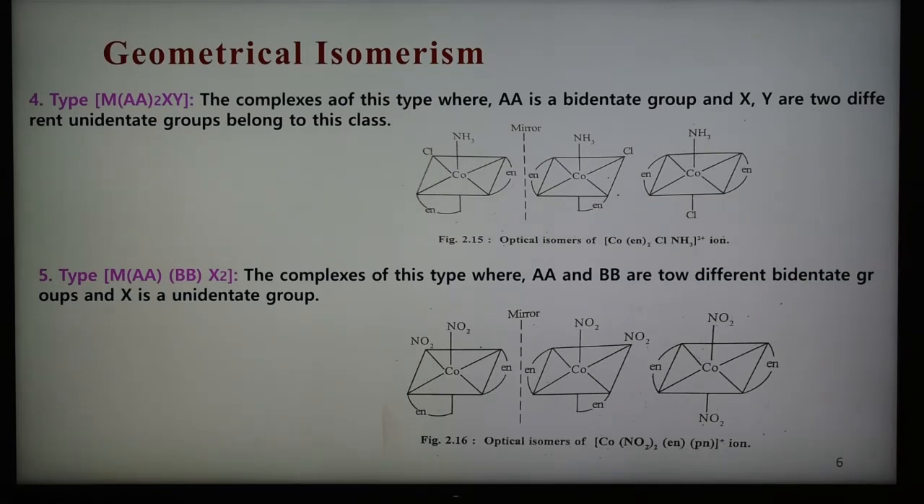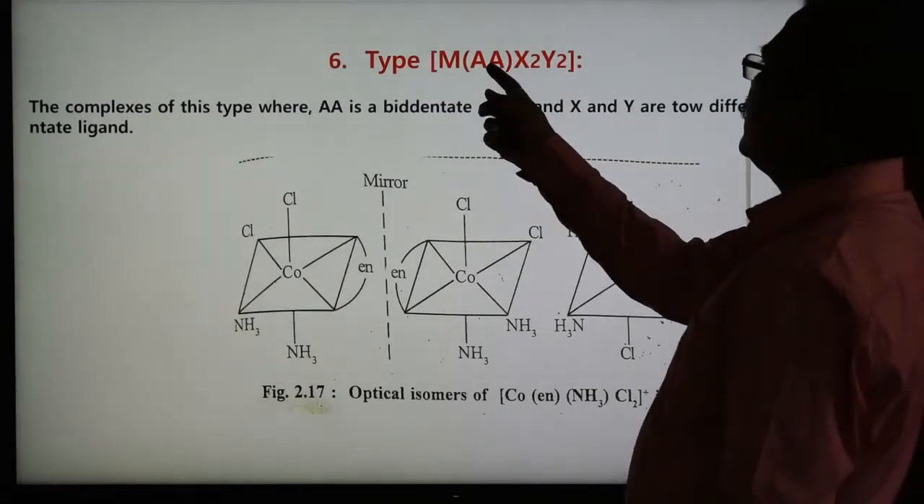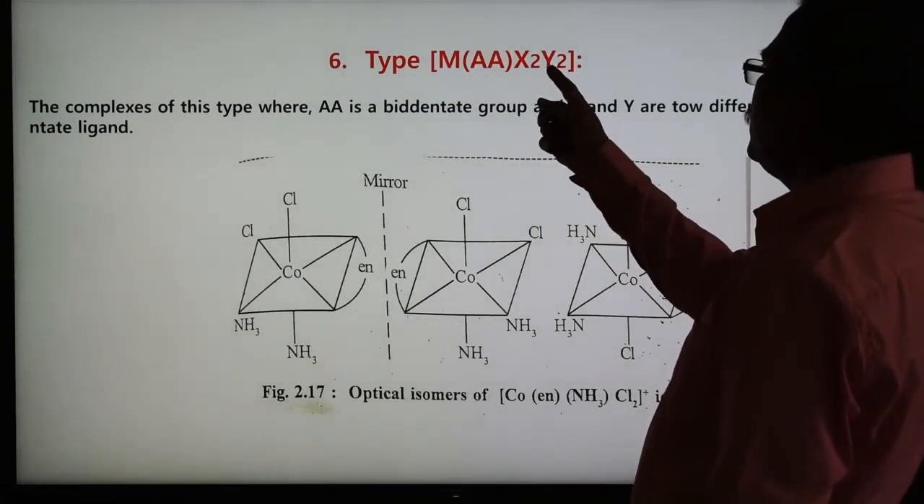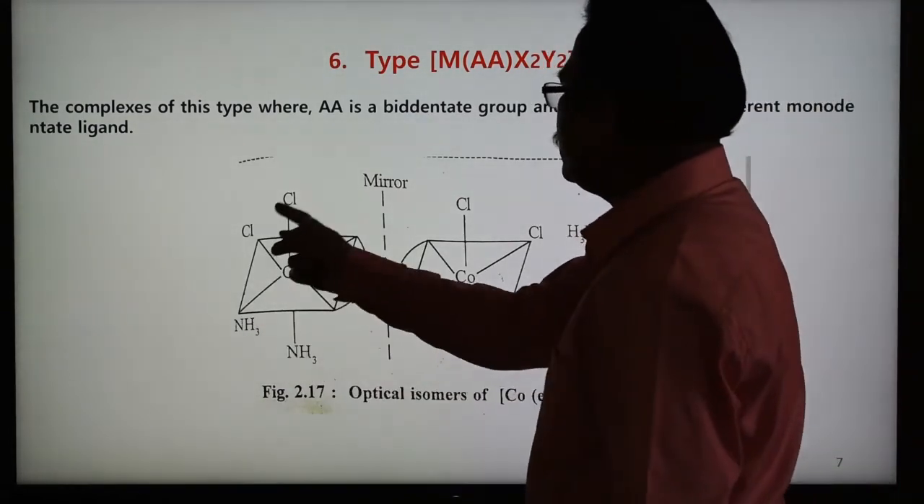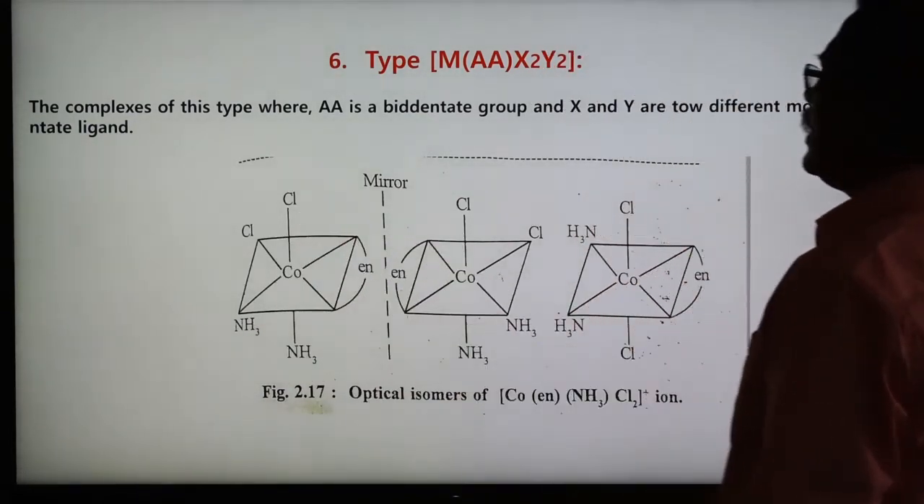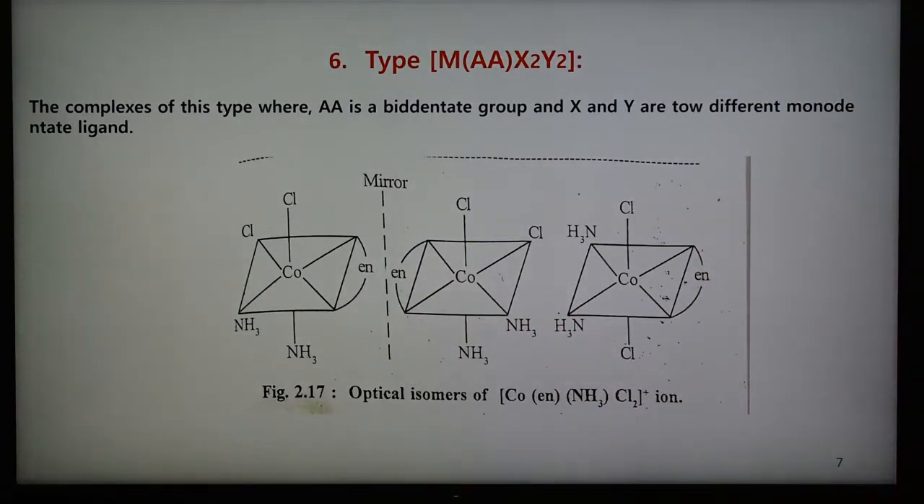So the number of ligands and types depend upon the ligand. There are different types. This is number 5, which shows optical isomerism, and number 6 is MAA2. Here again this is the bidentate ligand, this is a monodentate ligand, and the structures are shown here. These are the two monodentate ligands, and this is one bidentate ligand, and the mirror image of this we can write in this way, and they show the optical isomer of this complex of number 6 type.